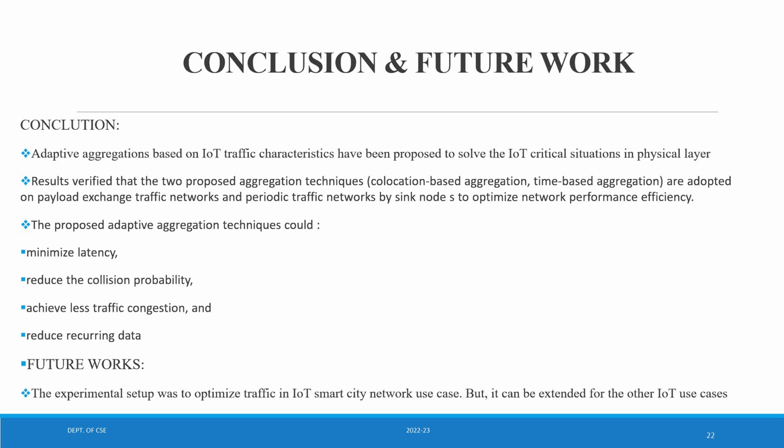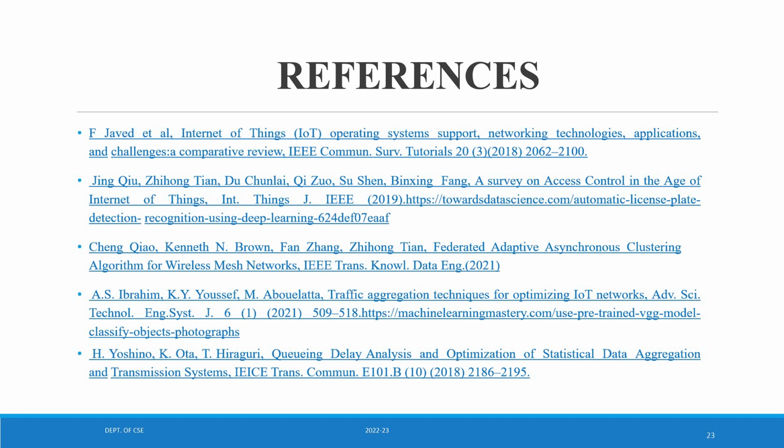Future work: the experimental setup was to optimize traffic in an IoT smart city network use case. That was the original idea, but it can be extended to other IoT use cases. So these are some of the references I took from IEEE.